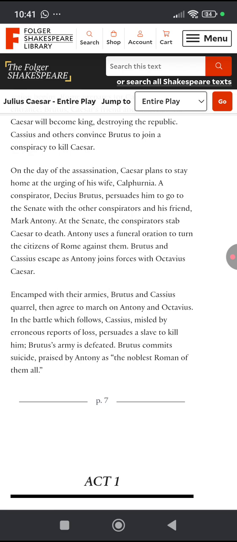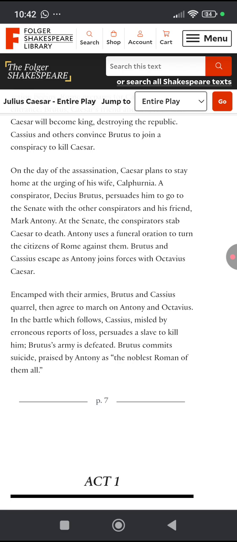Antony uses a funeral oration to turn the citizens of Rome against them. So Antony is a close friend, he is loyal to Caesar, and he asks for permission to speak at Caesar's funeral. In his funeral speech, he turns the people of Rome against the conspirators. The people of Rome riot, they become violent, and there's civil war in Rome.